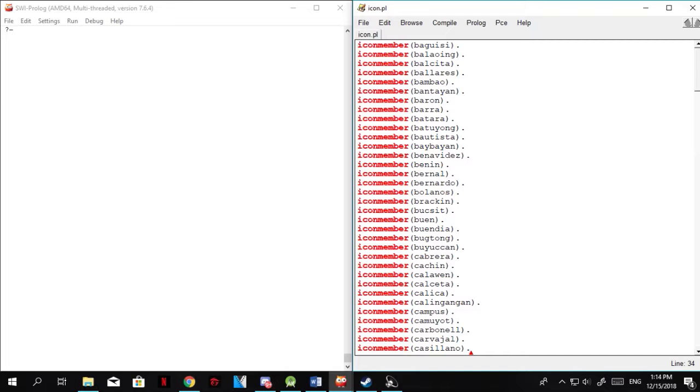Well, from our perspective, Prolog is a simple programming language that was first introduced around 1972 by two French computer scientists, Alain Colmerauer, sorry if I pronounced it wrong, and Philippe Roussel, at the University of Aix-Marseille, in collaboration with Robert Kowalski, a British computer scientist from the University of Edinburgh.